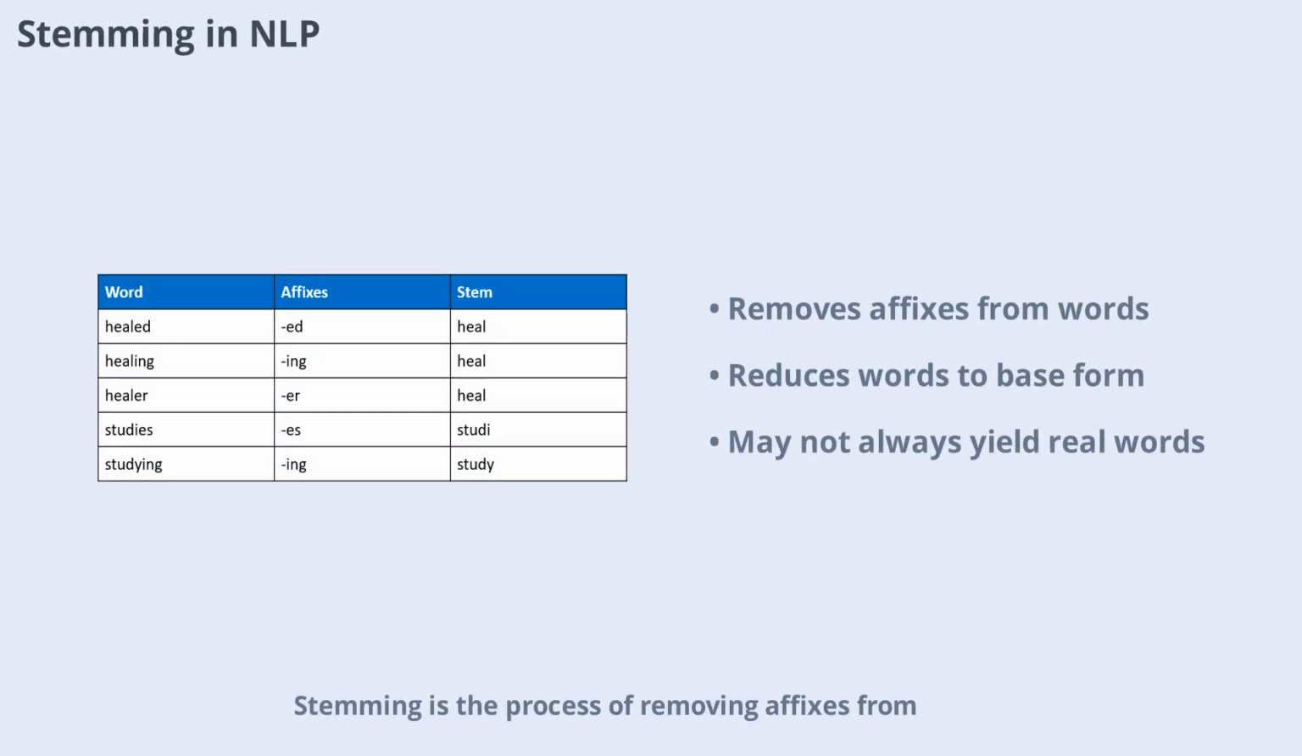Stemming is the process of removing affixes from words to reduce them to their base form. For example, healed, healing, and healer all become heal. Stemming is fast but doesn't always produce meaningful words. It's useful for quickly reducing words to a common root, but sometimes the result isn't a real word.